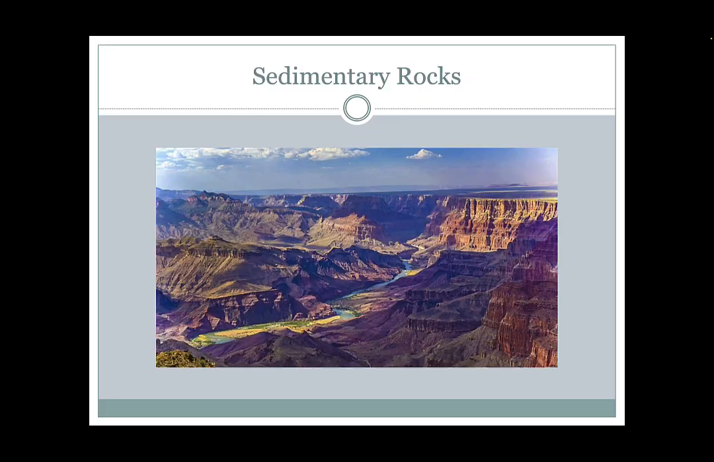So sedimentary rocks, here's an example showing the Grand Canyon. And the Grand Canyon is just layers after layers of sedimentary rocks. And we can see some that are very resistant and forming cliffs, like in this area here. And then we can see some other layers of rocks here and here that are less resistant, and they're forming these slopes that could potentially be walked down. They're not sheer cliffs.